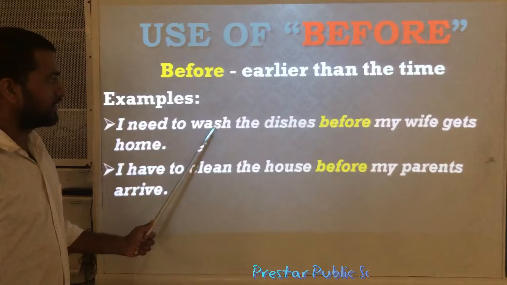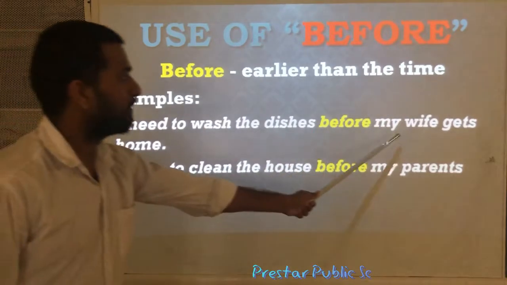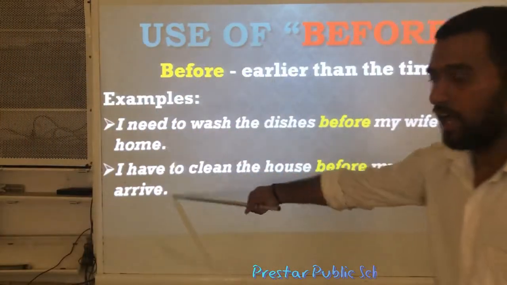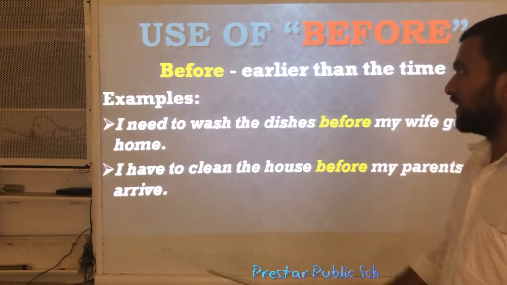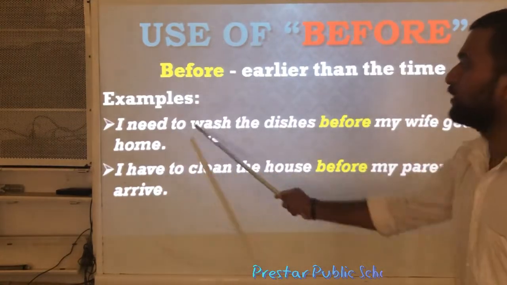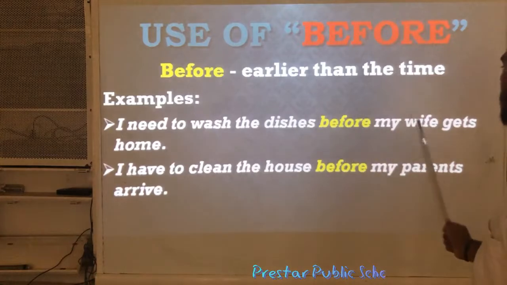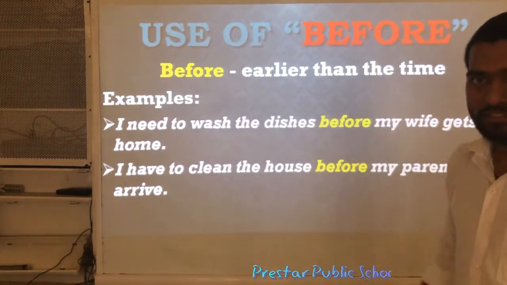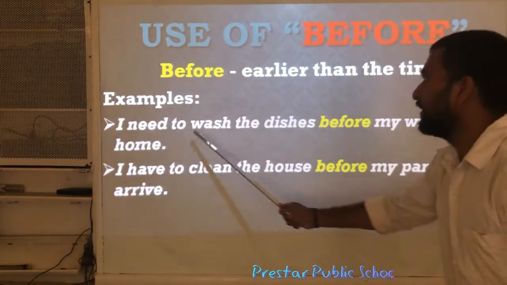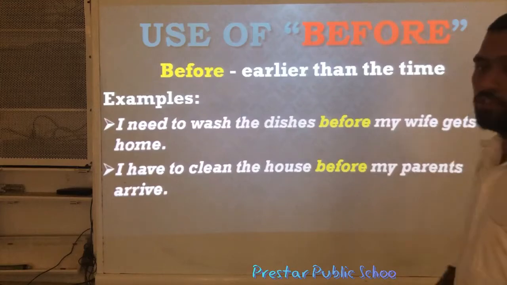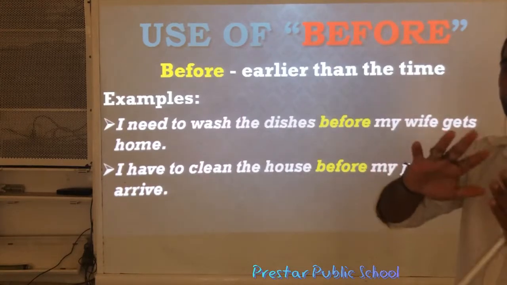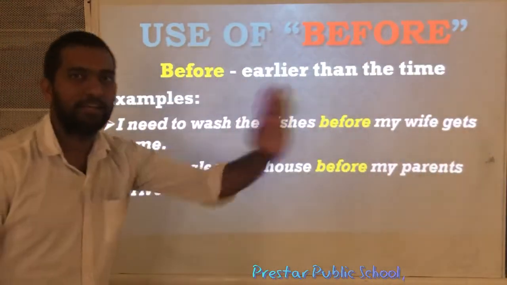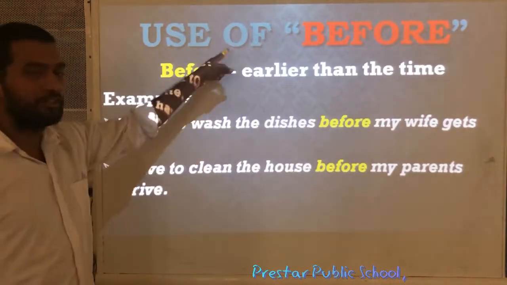First one. I need to wash the dishes before my wife gets home. Means before this action, I need to do this action. If we write here after in place of before, then it will be wrong. I need to wash the dishes after my wife gets home. The total meaning will become different. So here before means एक action के पहले और एक action करना है ना. In this situation we use before.